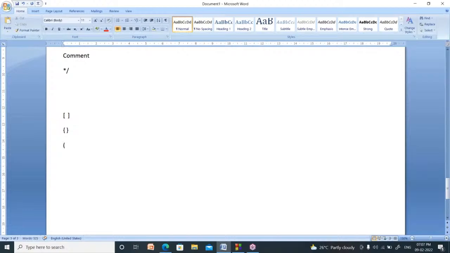These are the round brackets. These are the angular brackets. Four types of brackets you can use. I used this one to include the header file. Hash include stdio.h. You have to write within the less than and greater than symbol. Okay, it is one